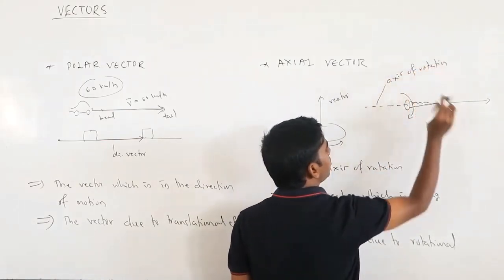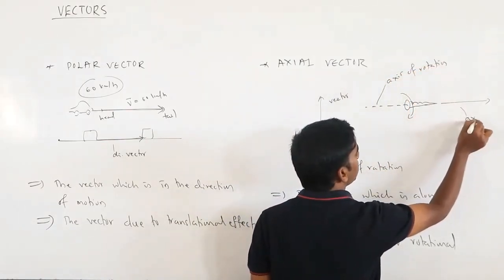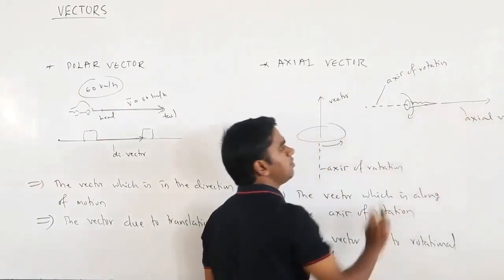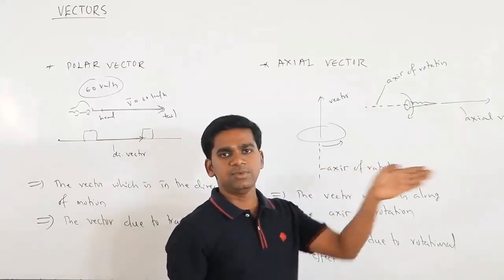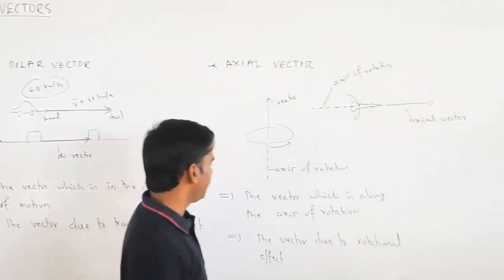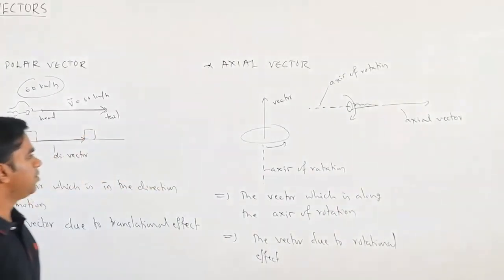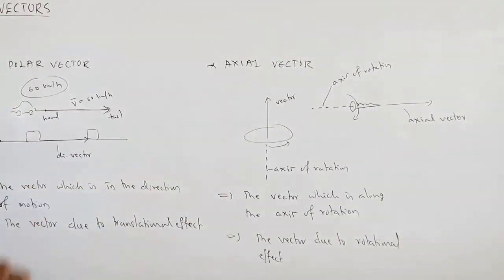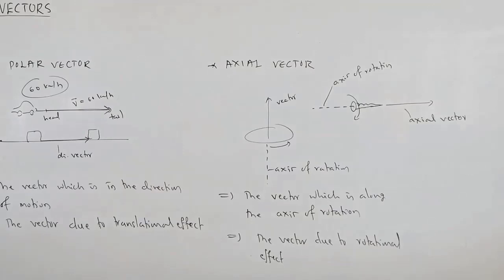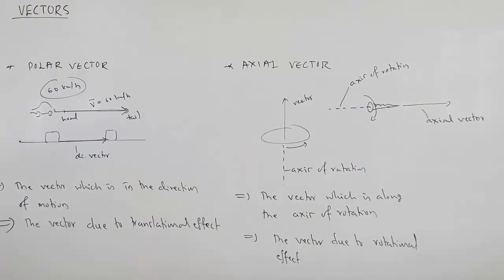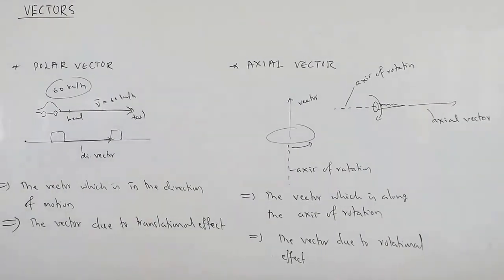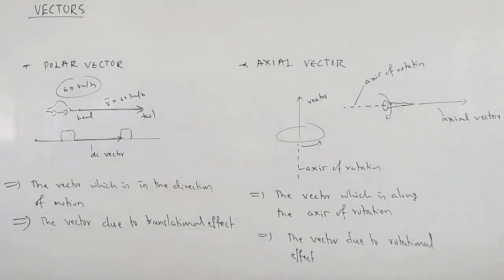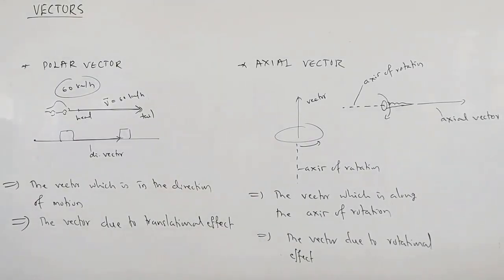This is going to be your axial vector, in the direction in which that screw is moving. Okay. So remember, very important. Many times we use the axial vector also. We use the polar vectors also. Okay. So polar vector means the vector due to translational effect. The axial vector means the vector due to rotational effect. Okay. So apart from this, these are the basic